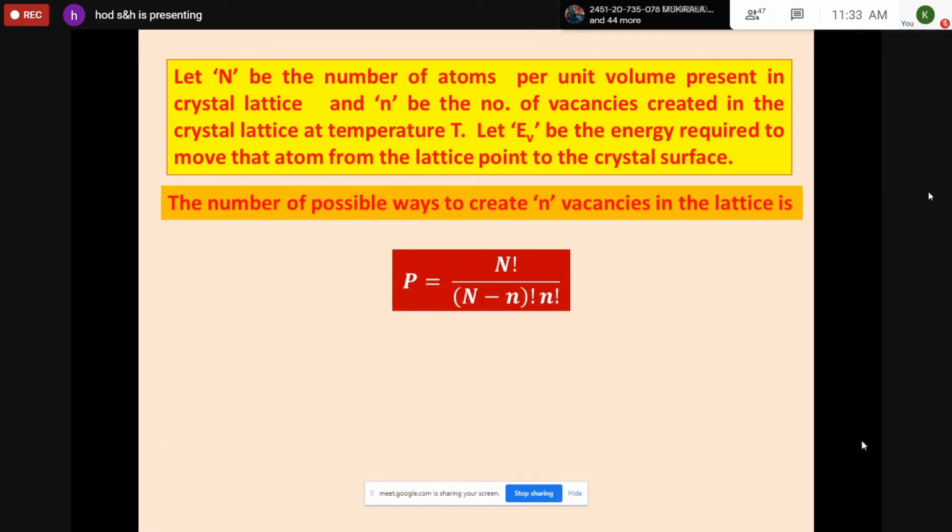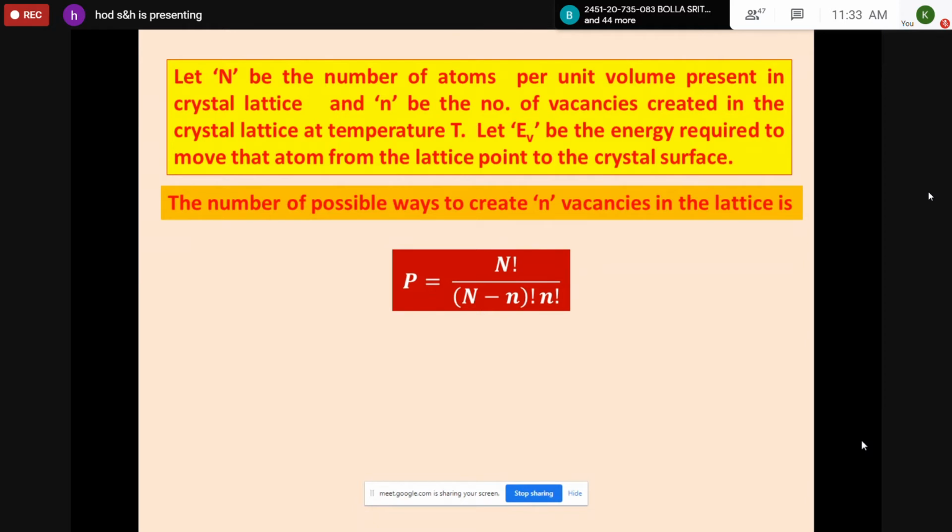Girls, did you copy the previous one, which I explained in word format? Yes, sir. Okay. What I mean to say is you can write directly in this way also, but to understand is how you get this. That is the background. Capital N is total atomic sites, small n is vacancies. So N minus n atomic sites are filled. Small n vacancies are indistinguishable. They can be arranged in n factorial ways. Similarly, N minus n atoms can also be arranged in N minus n factorial ways.